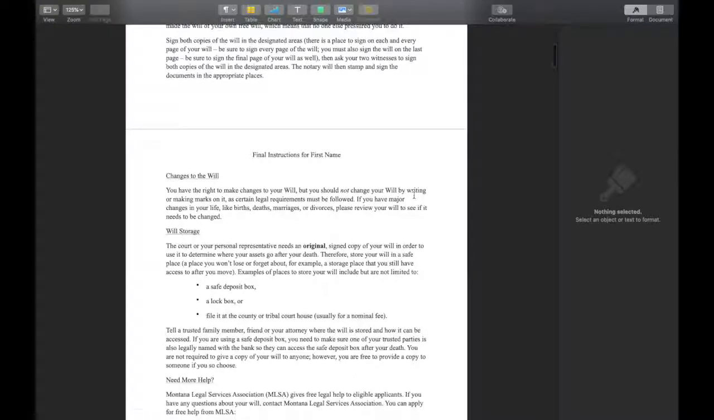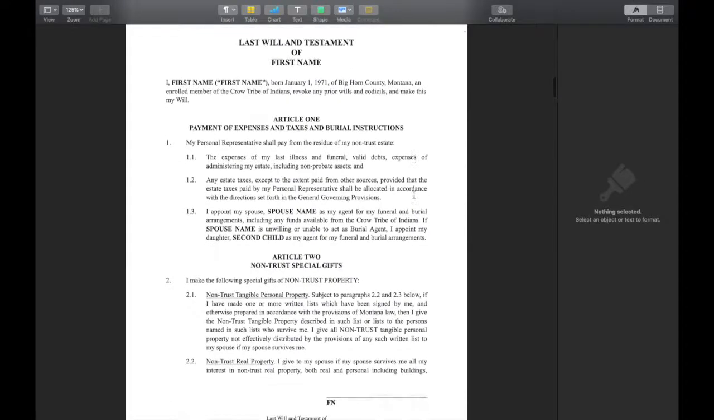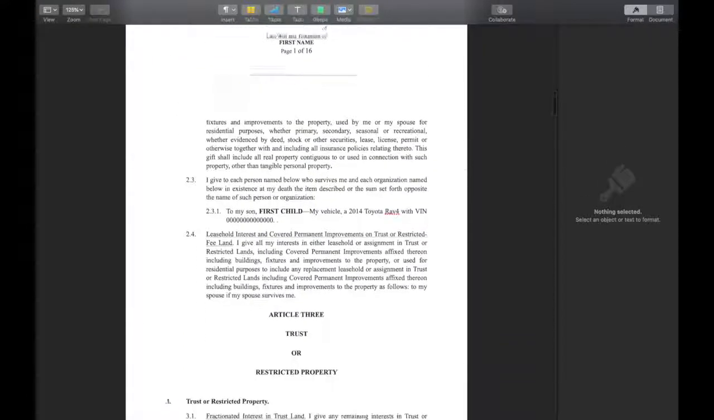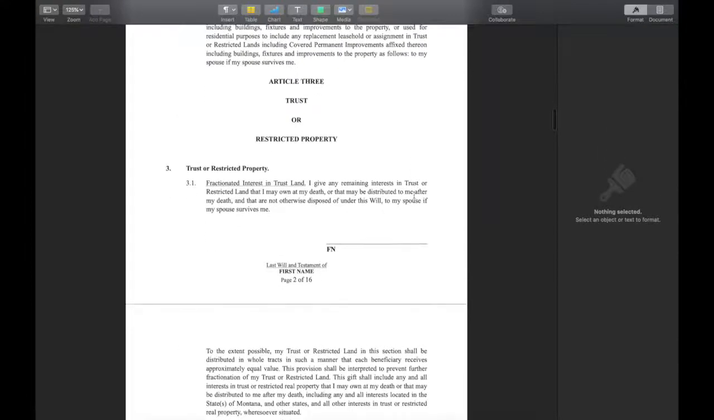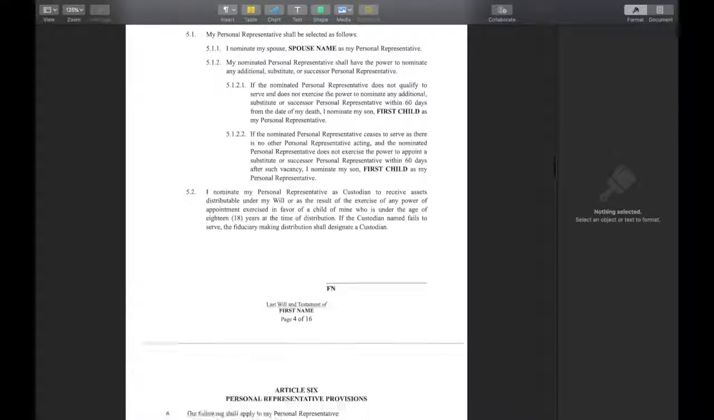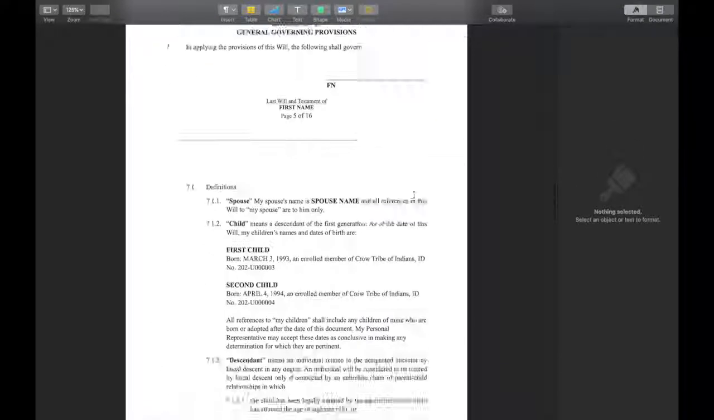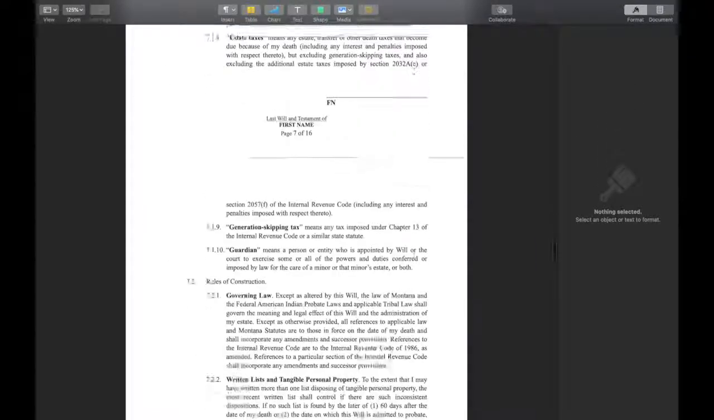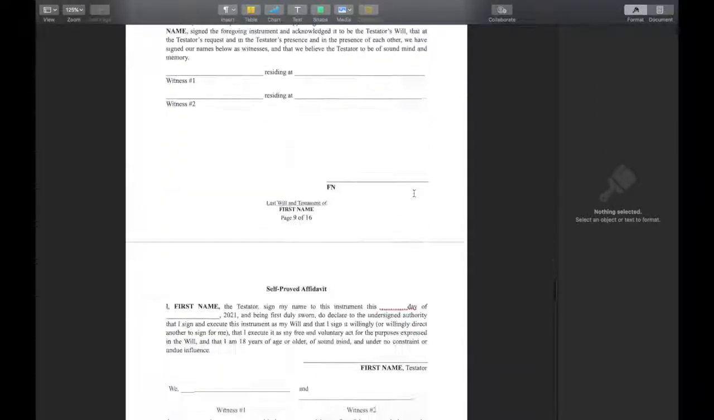Once you have your downloaded document, it's important to read through and make sure you understand everything in your will, and that everything is how you want it to be. The form also includes helpful instructions on how to execute your will with a notary and 2 disinterested witnesses, and suggestions for how to safely store your original will.